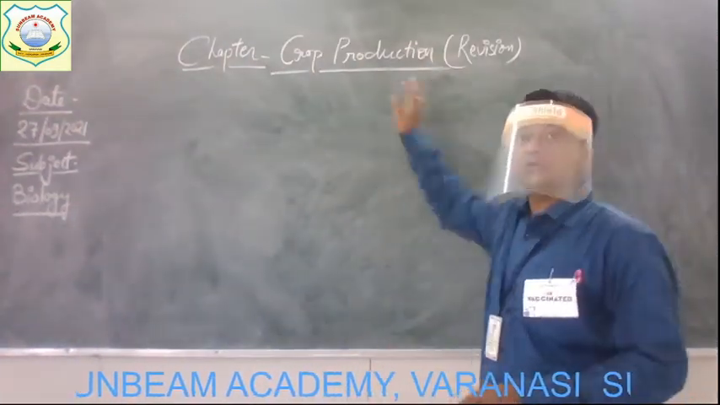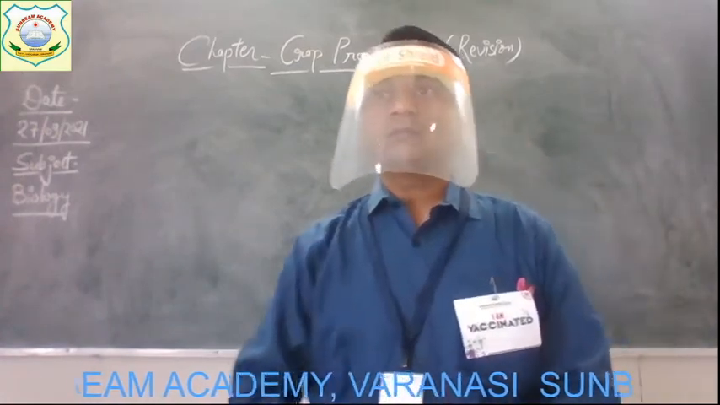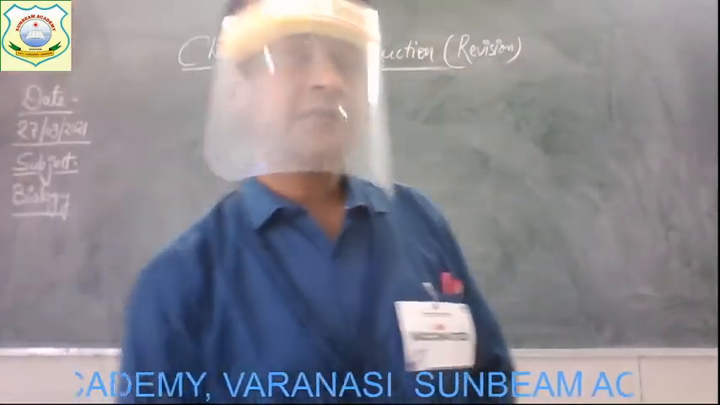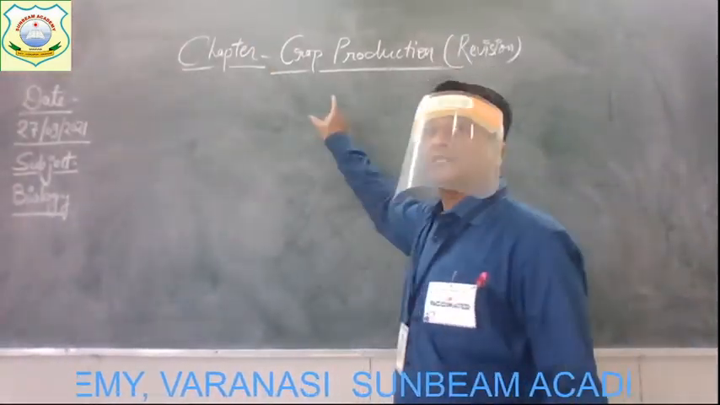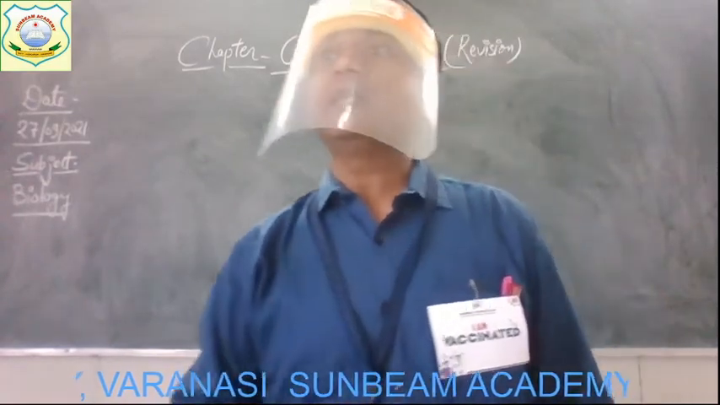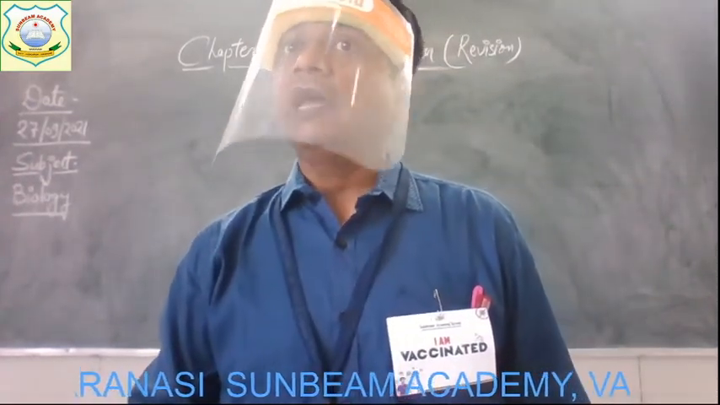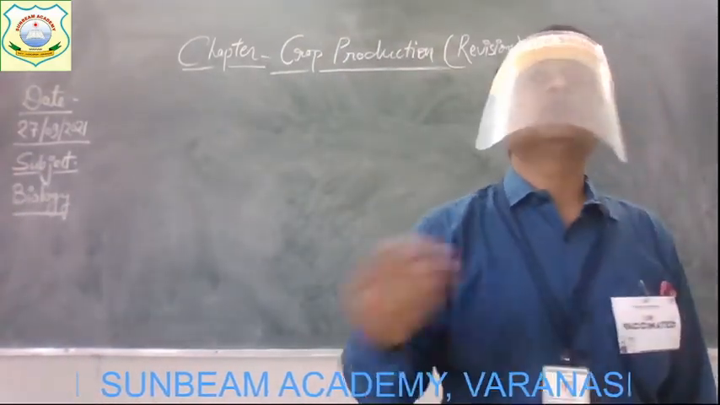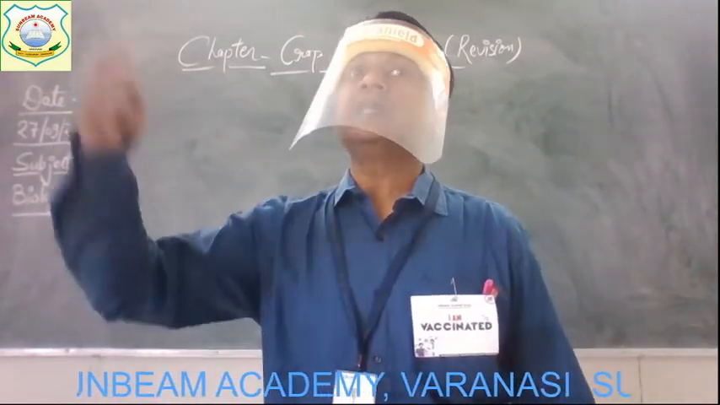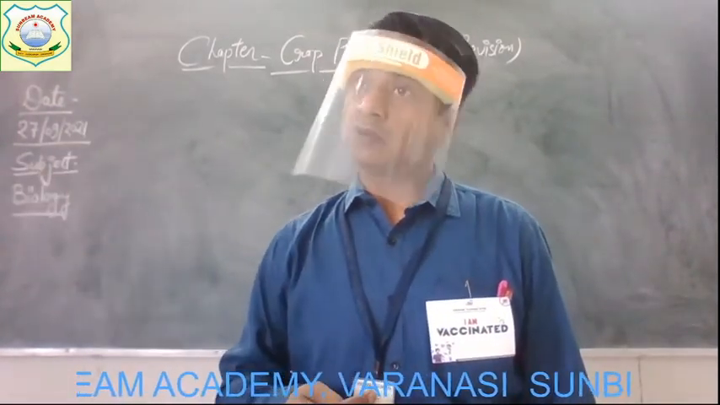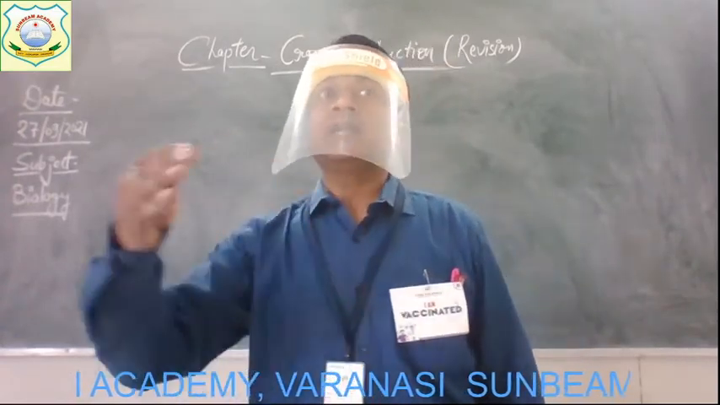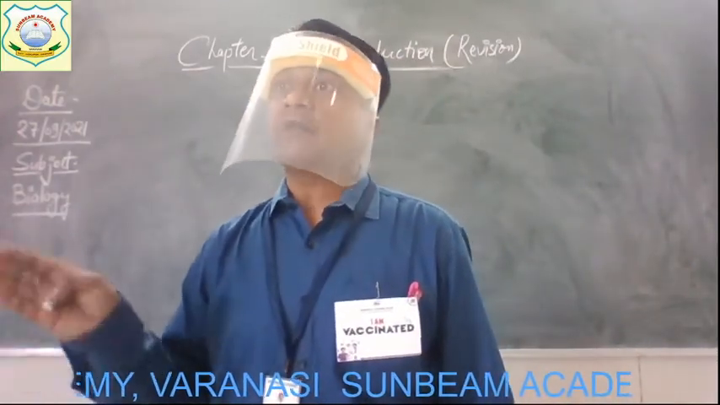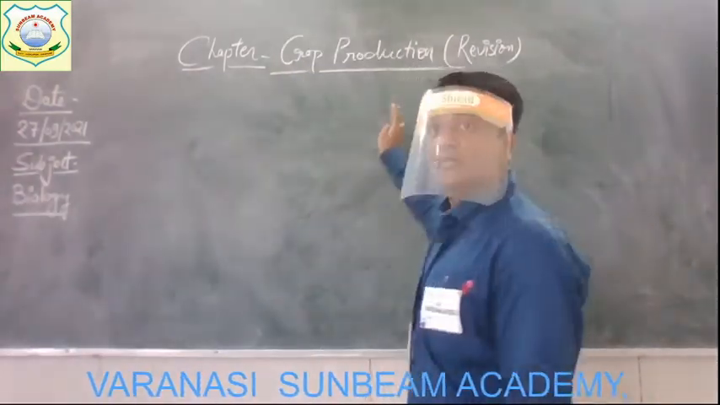Now today I am going to revise the chapter crop production. Alright. Children, already you have studied in the chapter the different methods which are used in the field of agriculture, and the different steps which are taken by the farmers to grow their crops and to increase the amount of their production of crop. Alright, so the different methods used there, the different steps taken by the farmers, are all discussed in this chapter.